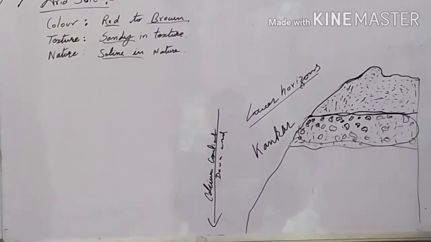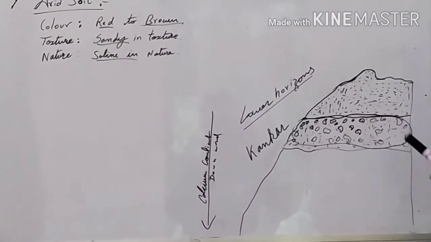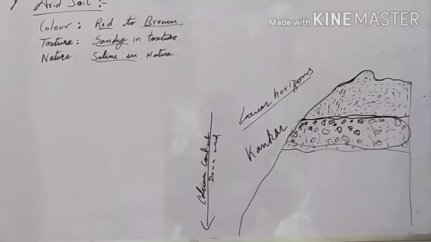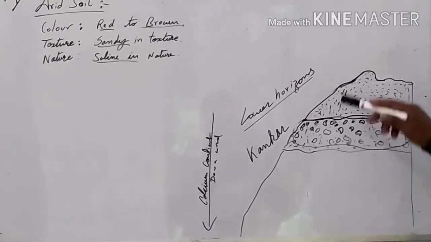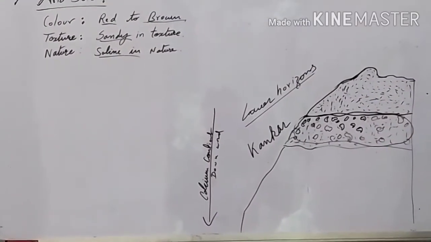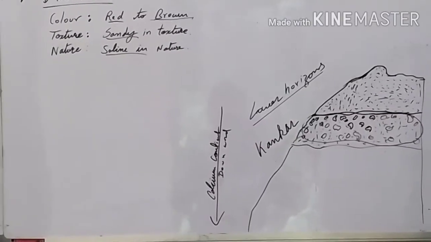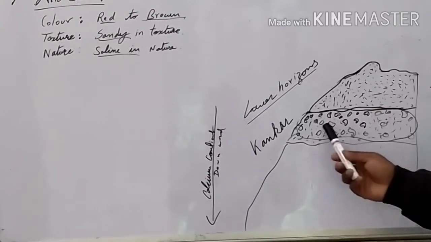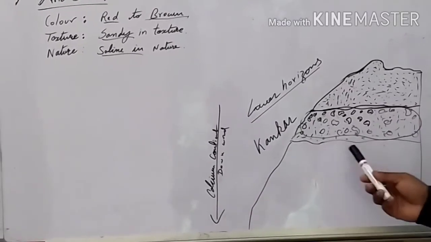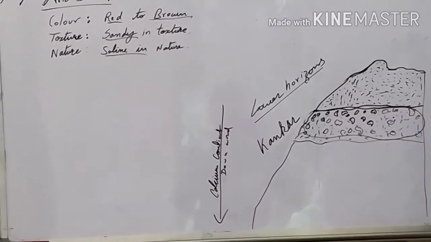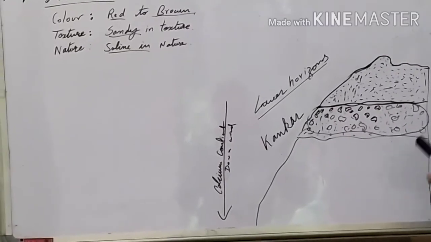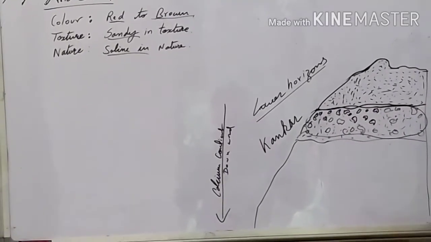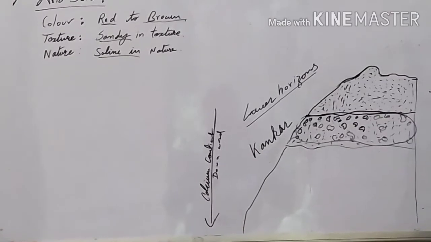Okay, formation of the kankar is because of the calcium contained in the soil. And this calcium content is increasing downward in the soil horizon. At the bottom of this horizon, you'll find that the deposition or formation of kankar is in a high content, because of which it restricts the infiltration of water.